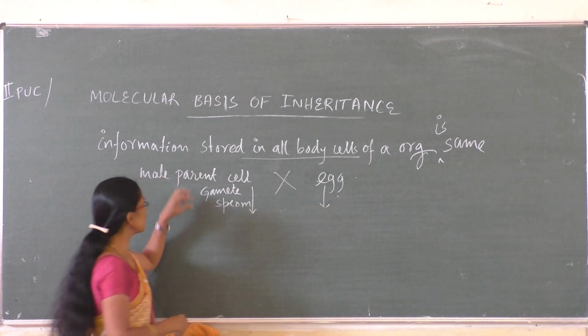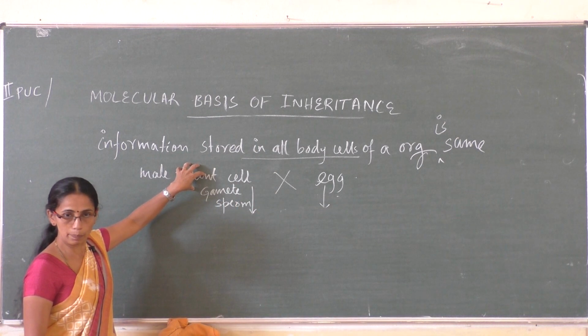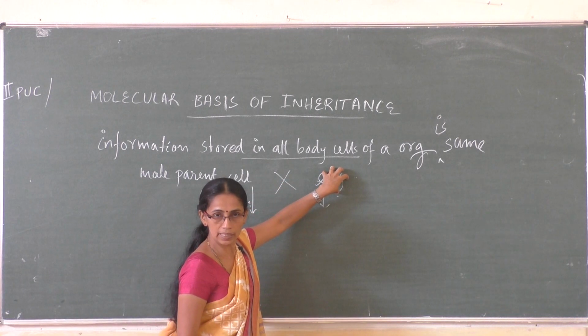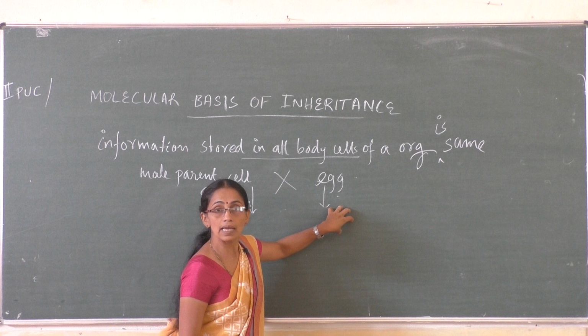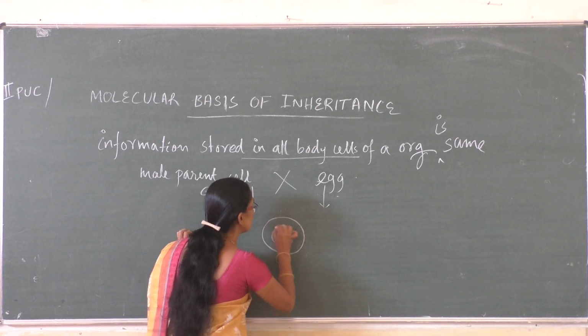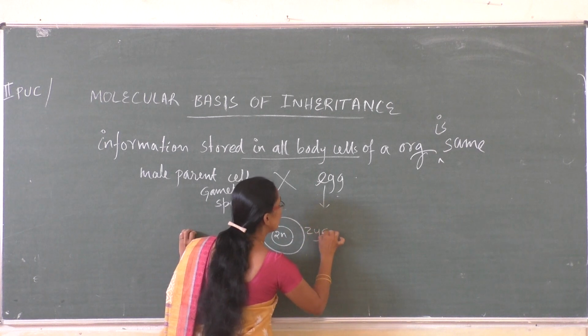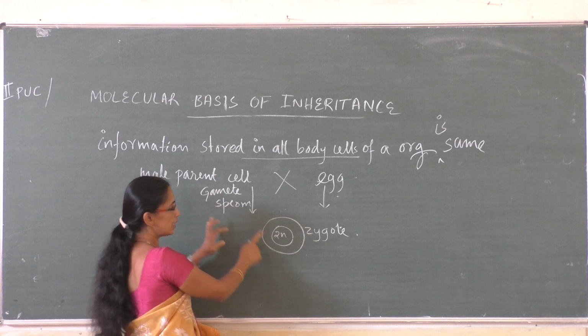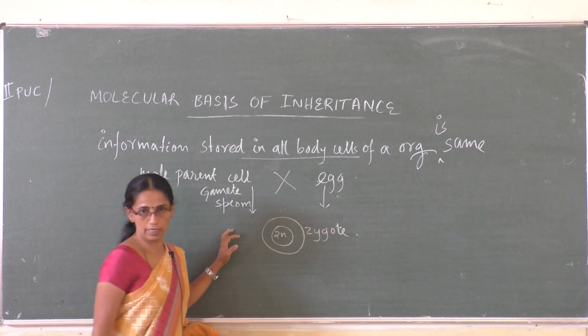So information present in the male parent is there in the male gamete. Information present in the female parent is there in the female gamete, and those two gametes fuse, resulting in the formation of a zygote. Now the zygote contains information both from the male parent as well as from the female parent.